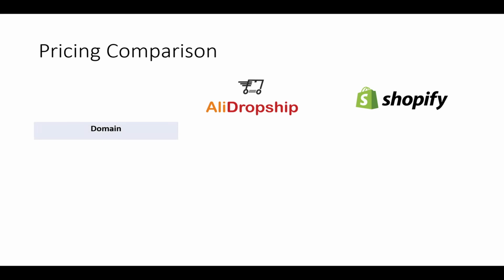So the domain. First thing you're going to need is a domain. Now, this is going to be pretty similar across the two different platforms, AliDropship or Shopify. It's going to be around $10 per year on either platform. Realistically, this is not going to matter all that much because you could get it from another outside third-party domain provider and just connect it in. You can also get your domain set up directly through each of them, and you can sign up that way.